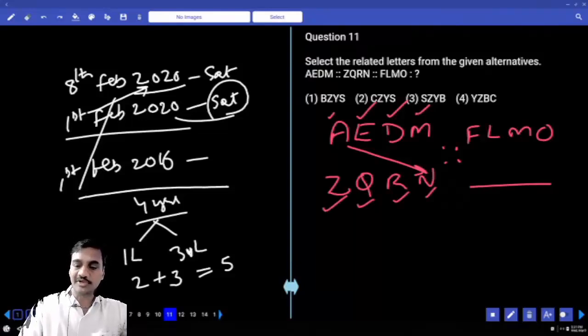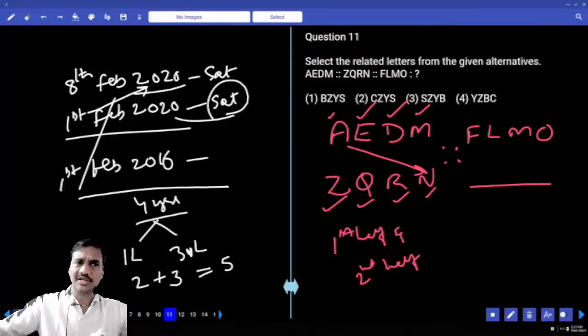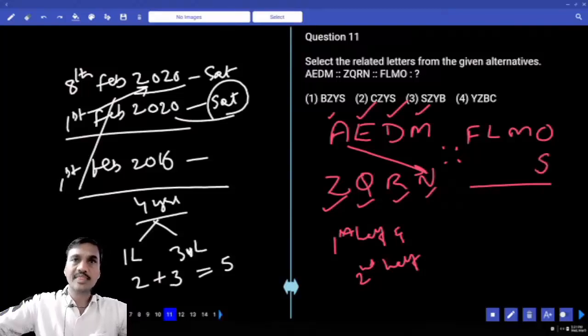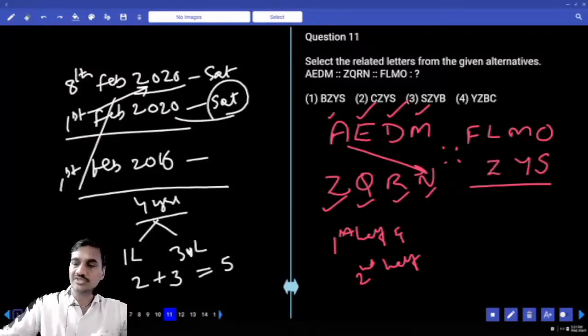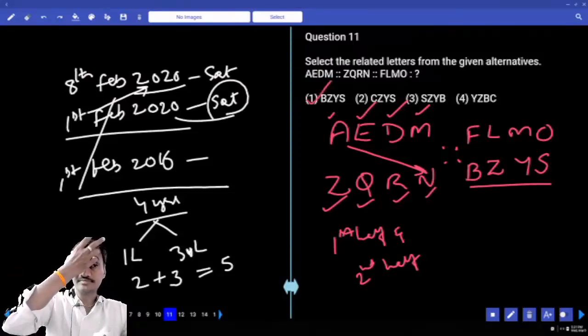That means corresponding pairs are first half and second half, or else the difference between the letters is 13. In the reverse order, what is the value of F? 6. 6 plus 13, 19th letter is S. The value of L is 12, 12 plus 13, 25th letter is Y. M is 13, 13 plus 13, 26th letter is Z. O is 15, 15 plus 13, 28, 28th letter is B. What is your answer here? B, Z, Y, S, choice 1, question number 11.